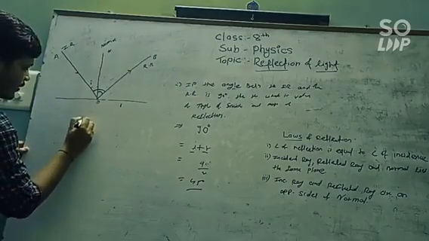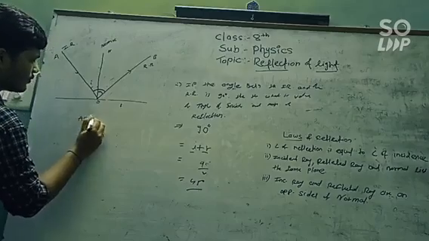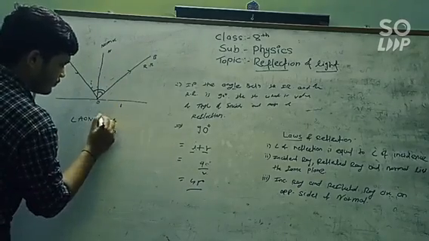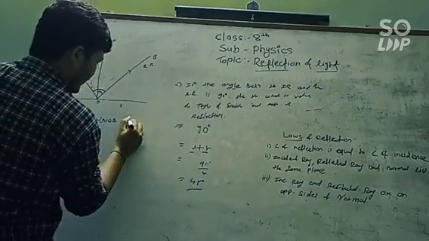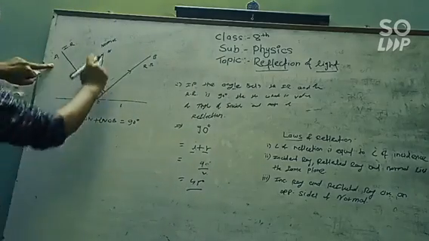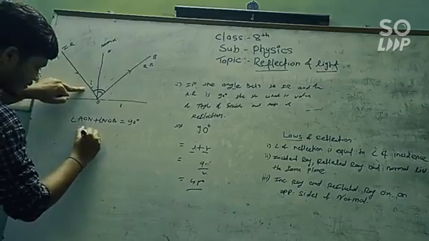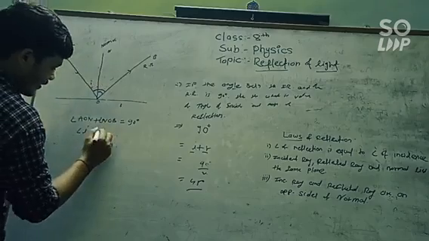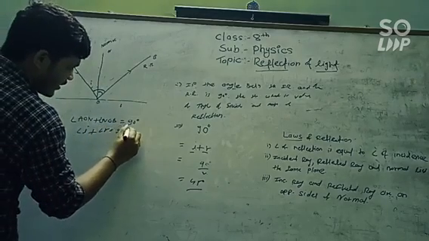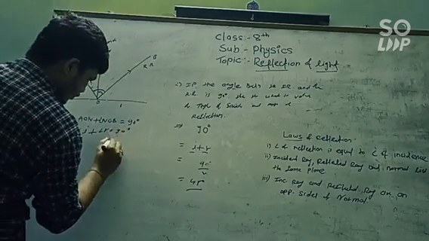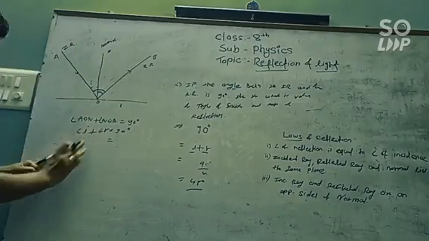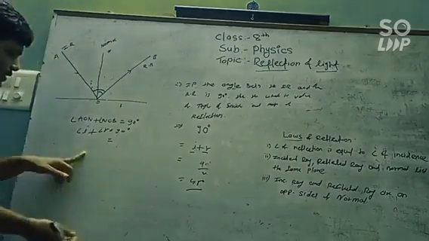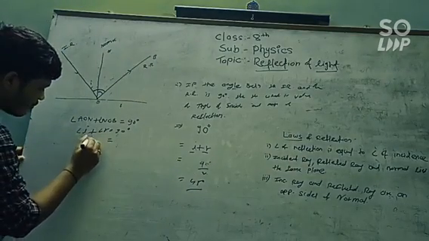That is, angle AON plus angle NOB, which is angle of incidence plus angle of reflection, is given as 90 degrees. According to the first law, the angle of incidence is equal to the angle of reflection. That's why both angles become 45 degrees.